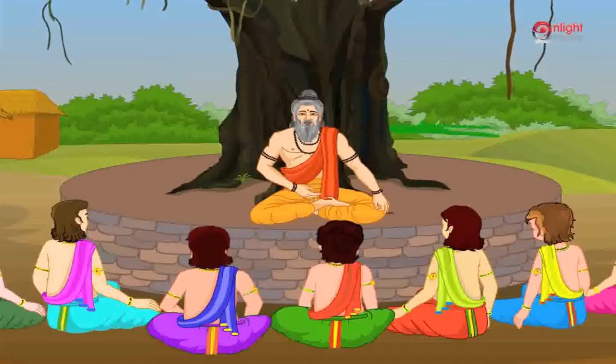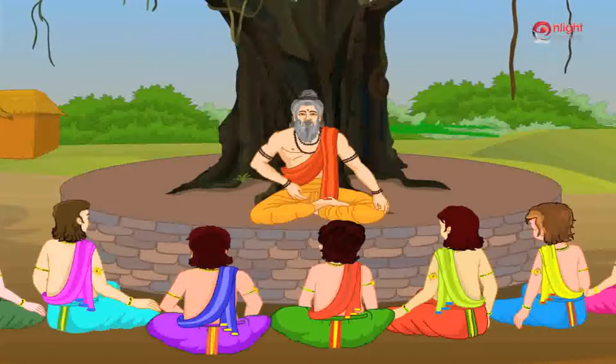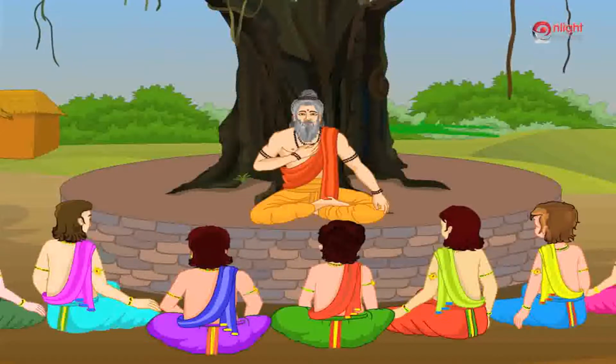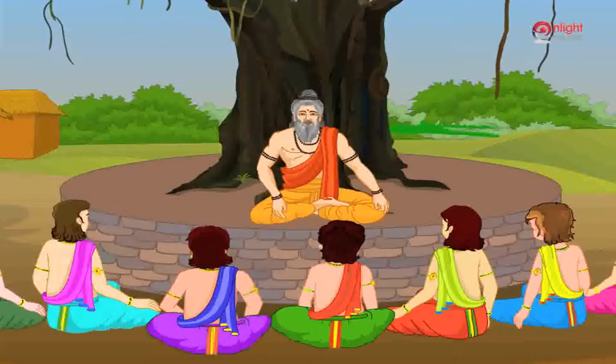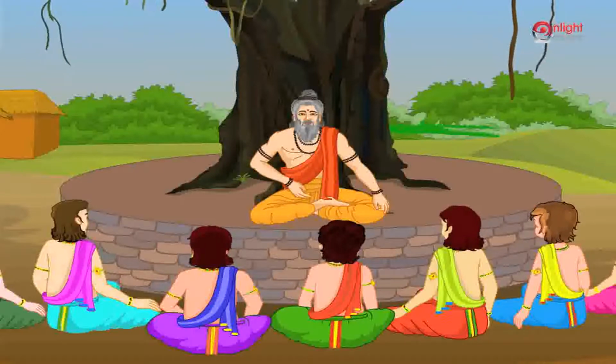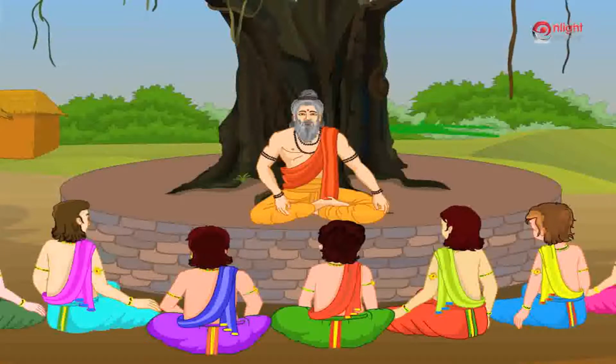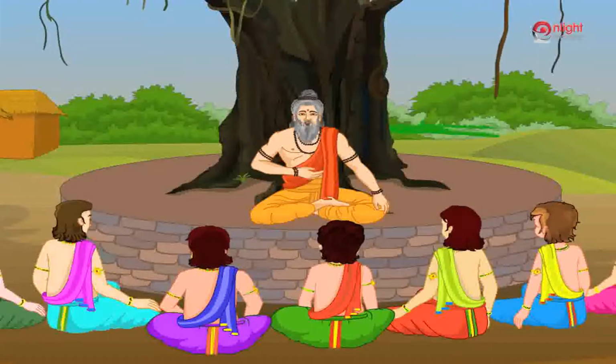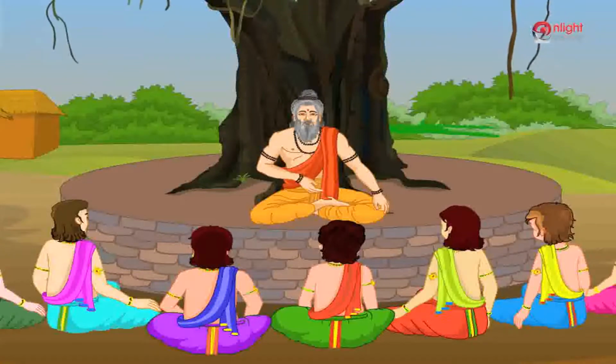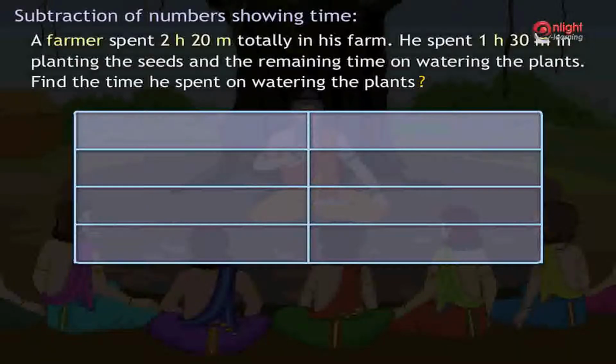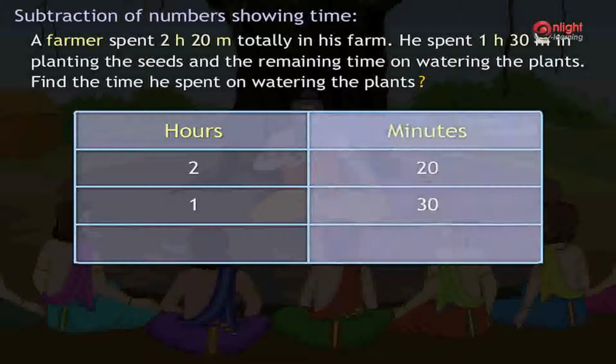Let us learn how to subtract numbers showing time in order to solve this example. First, we will arrange the times in column. The columns are arranged such that the smaller units of time lie towards the right and the bigger units of time lie towards the left. The columns in this case are hours and minutes. Hence, we will write 30 and 20 under the minutes column and write 1 and 2 under the hours column as shown. We will now start subtracting from the right.